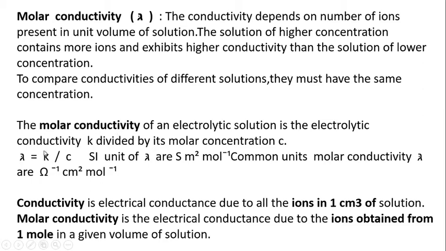Molar conductivity is the electrical conductivity divided by the molar concentration C. So lambda is equal to K upon C. It is defined as the electrolytic conductivity K divided by its molar concentration C. The SI unit of molar conductivity is Siemens meter square per mole, and commonly its unit is per ohm centimeter square per mole.